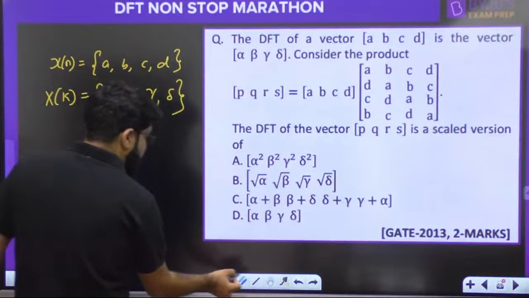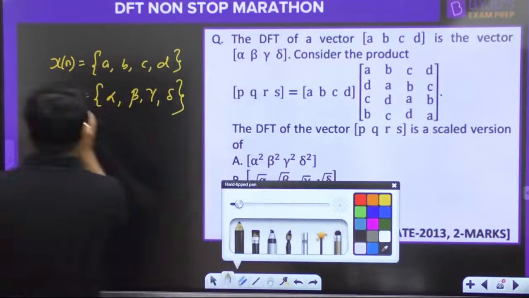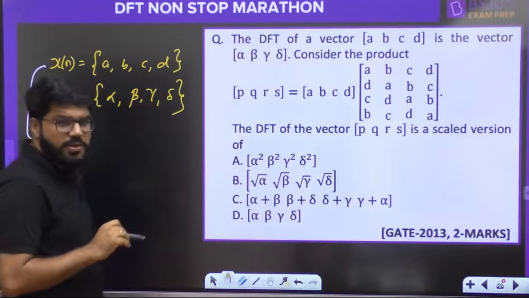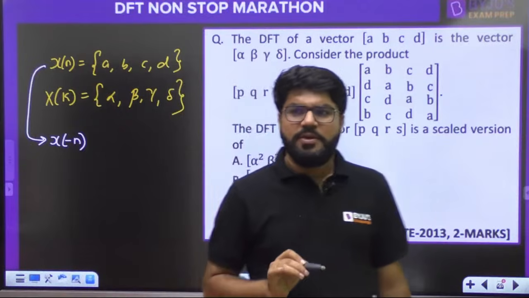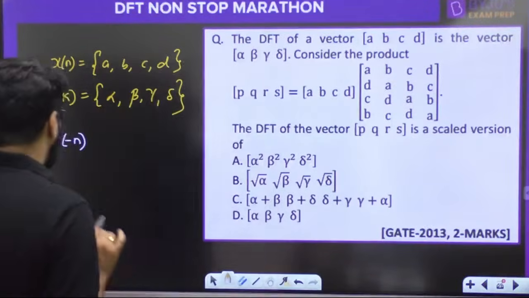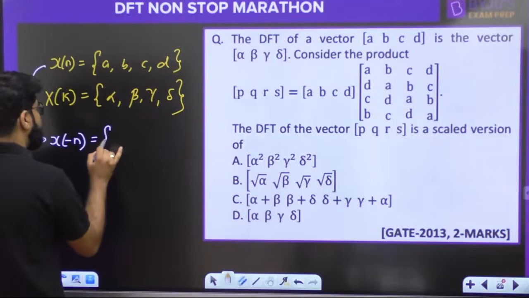Everybody, pay attention here. So if this is the xn, can you tell me what is x minus n? Do we know the circular folding concept? Now many of you are coming up with the answer A. What do we do in the circular folding?